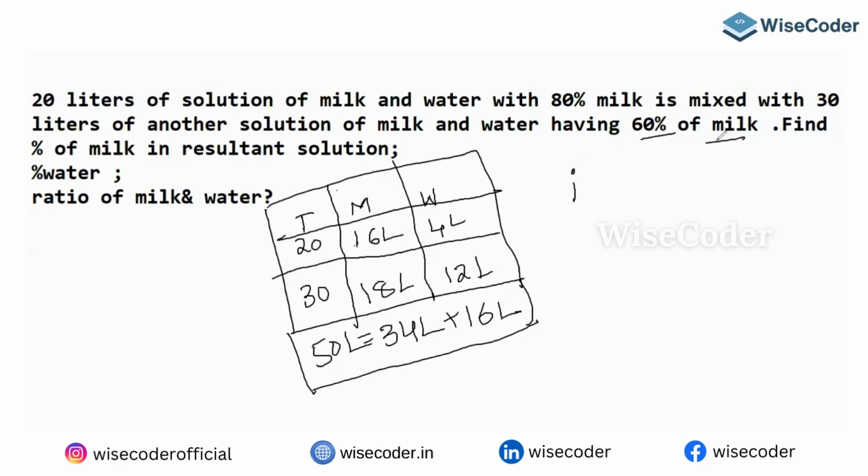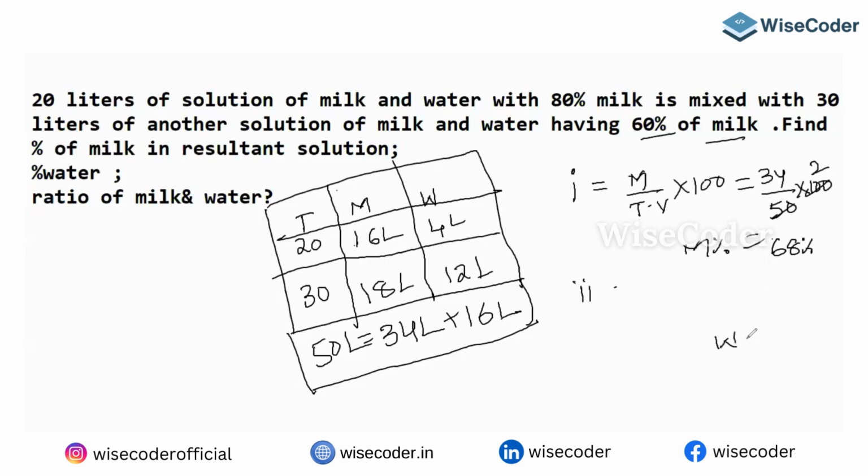In question number 1, find the percentage of the milk. Milk percentage is milk by total volume into 100. Milk is 34 liters out of 50, into 100. 34 into 2, so can I say 68%? Yes. So the milk percentage is 68%.